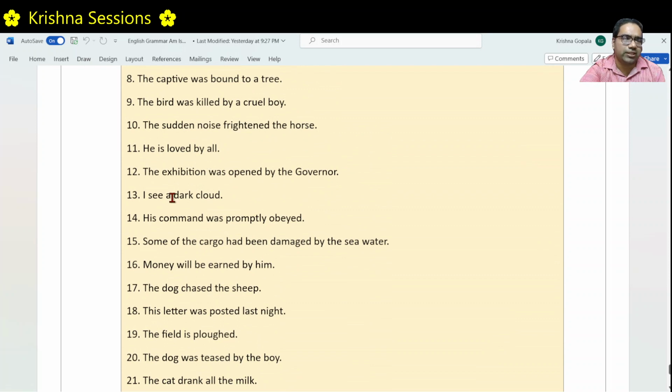The sentence is about the exhibition. The subject is the exhibition. But the exhibition did not do anything. Rather, the governor did the action. Exhibition received the action. That's why this is in passive voice.